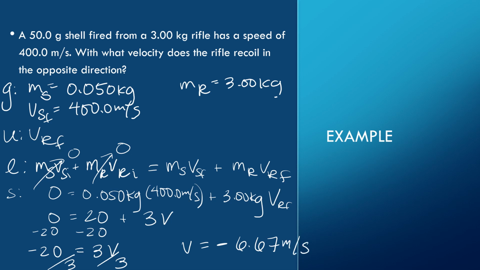So the bullet is going to go forward at 400 meters per second, but the kickback of the rifle is going to be 6.67 meters per second into the person shooting the gun, in the opposite direction, which is why we have that negative there, which is super important. Let's try another.